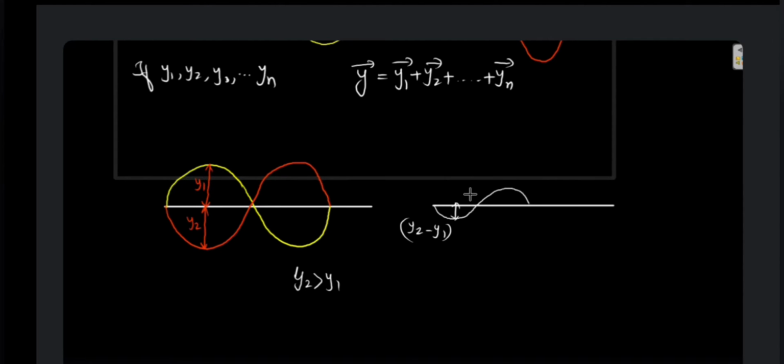Okay, so in short, what is going to happen over here? The resultant displacement at a point at a given instant will be equal to the vector sum of the displacement due to the individual wave at that point.